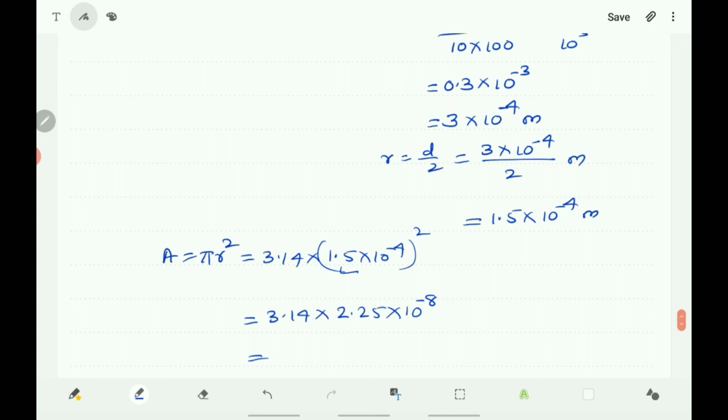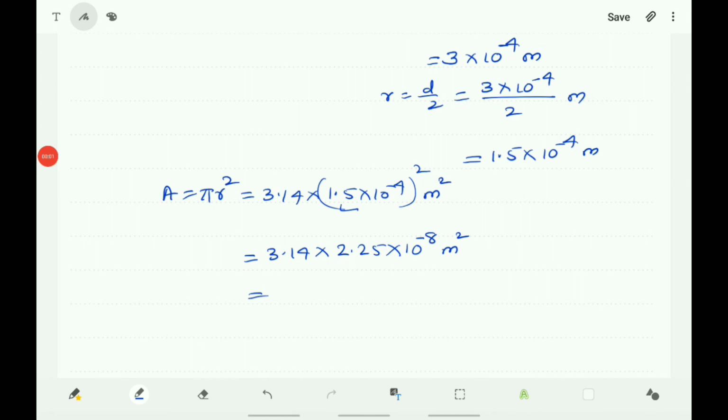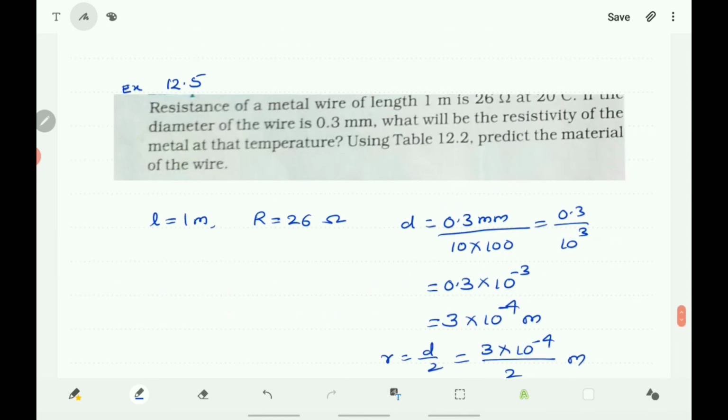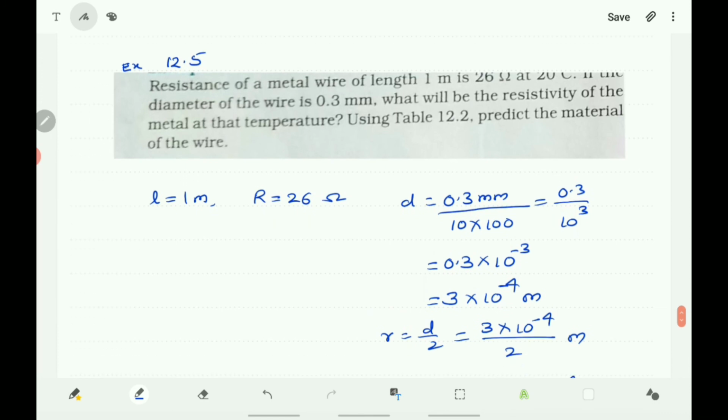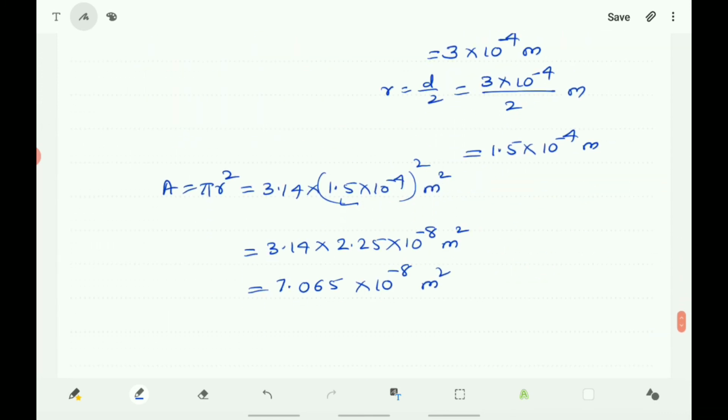And the product of 3.14 and 2.25 is 7.065 into 10 to the power of minus 8 m² it becomes. The area of the cross section of the metallic wire of diameter 0.3 mm is this one. Area of the cross section you got.